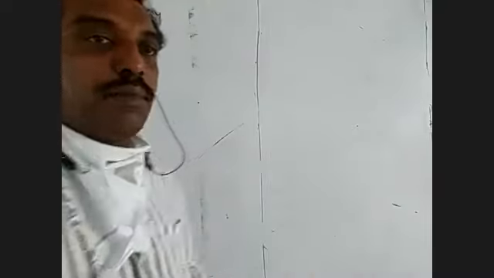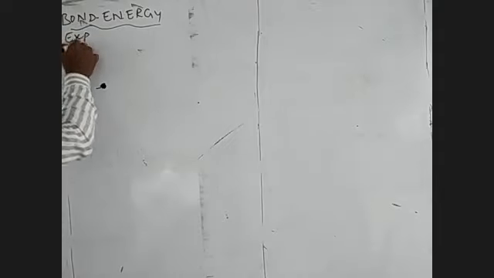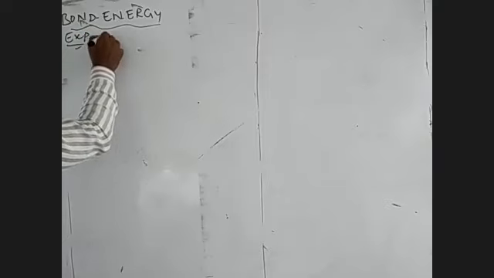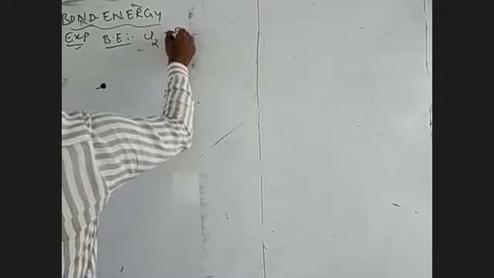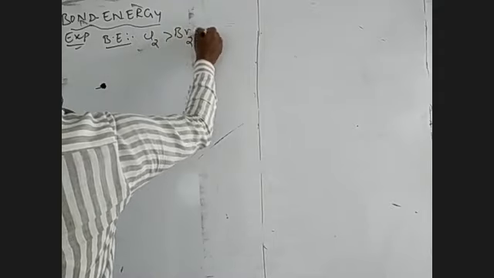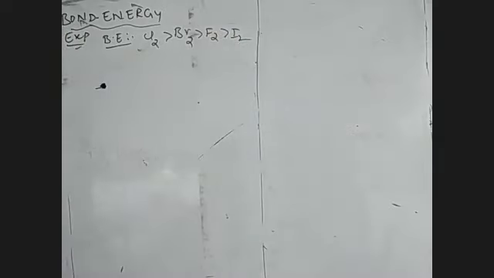Theoretically, the atom having the smallest size should have more overlapping and more bond energy. But experimentally, the bond energy order of these group 17 elements is Cl2 greater than Br2 greater than F2 greater than I2. High bond energy is shown by Cl2, and F2 has low bond energy.